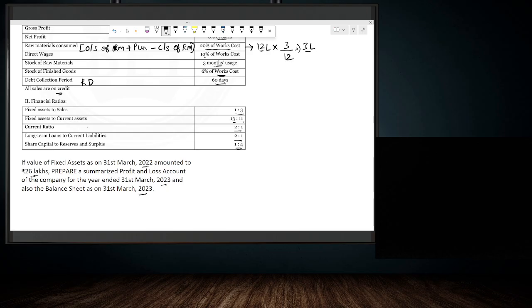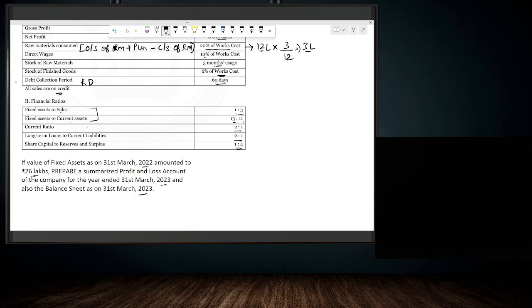on 31st March 2023. Now what is important is, listen, in this question fixed asset is given. So obviously fixed asset should be the starting point in this question. Here fixed asset is directly given as 26 lakh in this question, and also the fixed asset to sales ratio is given. It is 1:3, or fixed asset to current assets is given. It is 13:11. So here we have information for calculating either sales or current asset. We can start the question either by calculating sales as the first working note or current asset as the first